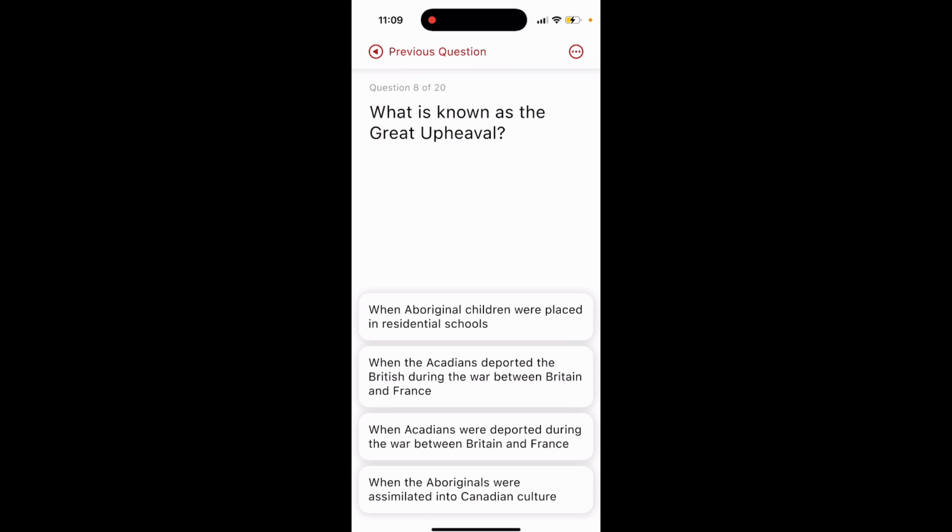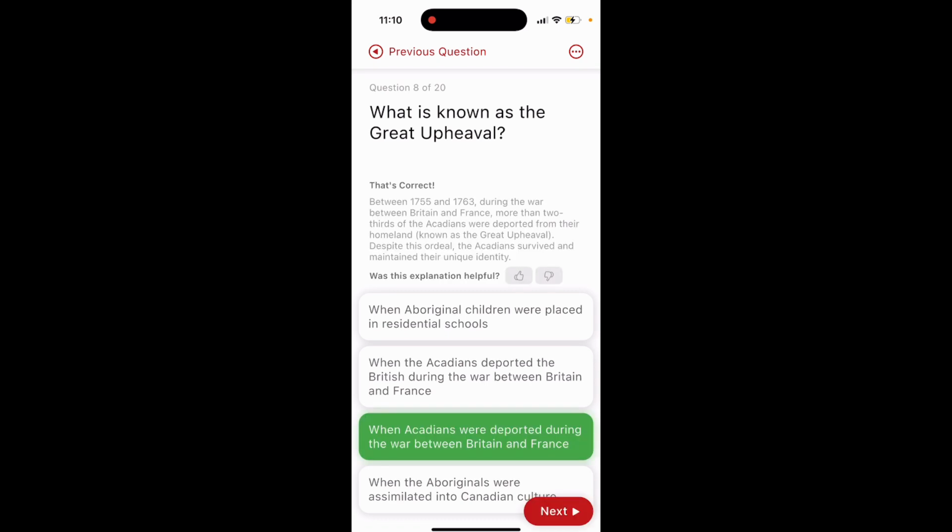Question 8. What is known as the Great Upheaval? Option 1, when Aboriginal children were placed in residential schools. Option 2, when the Acadians deported the British during the war between Britain and France. Option 3, when Acadians were deported during the war between Britain and France. Option 4, when the Aboriginals were assimilated into Canadian culture. The answer is option 3, when Acadians were deported during the war between Britain and France.